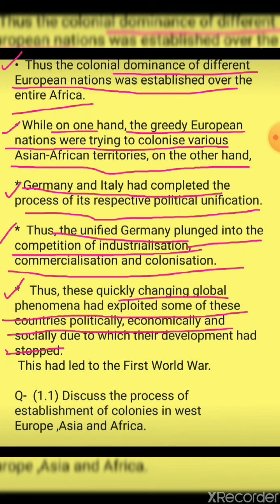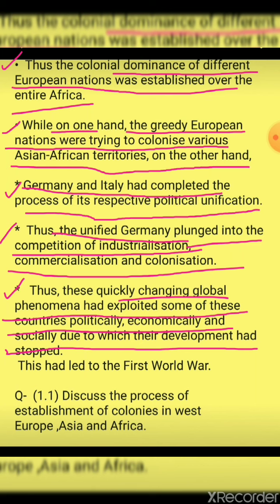Then these quickly changing global phenomena exploited some of these countries politically, economically, and socially, due to which the development had stopped. This led to the First World War. The different nations were only capturing different nations or establishing their colonies, but at one side a new thing was being done by Germany, by establishing more competition, not only in colonization but even in industrialization and commercialization.